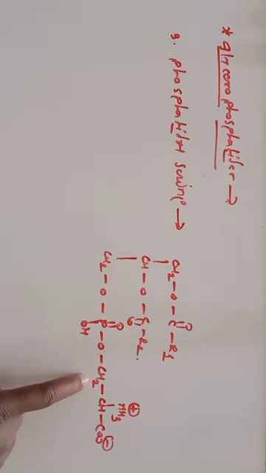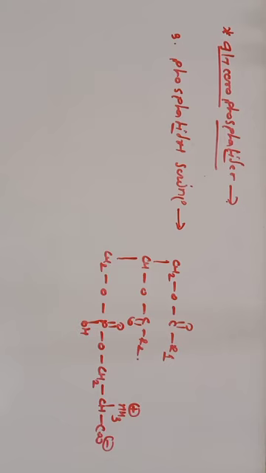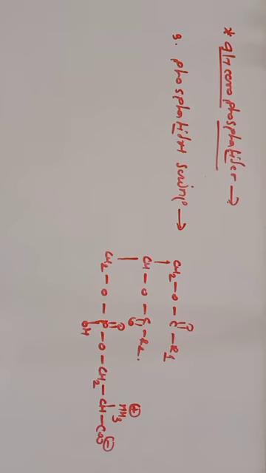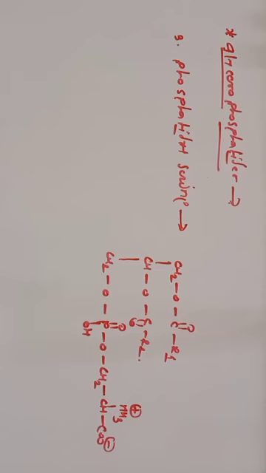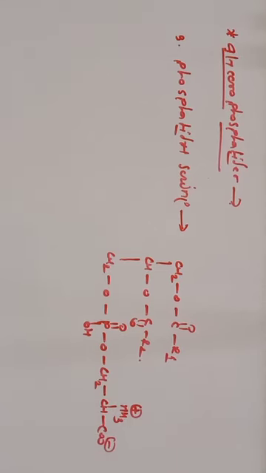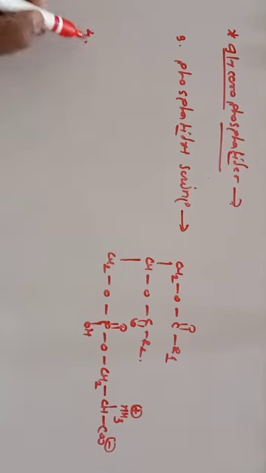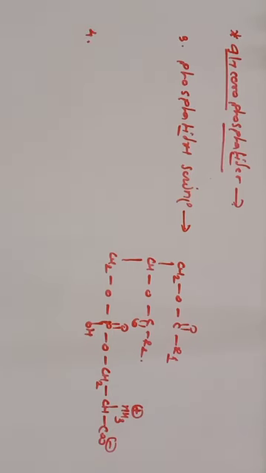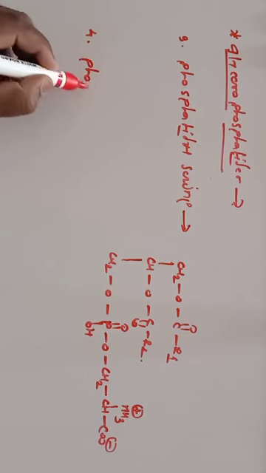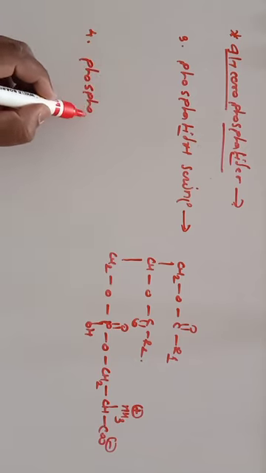So this is your CH2OH, the R group of this amino acid. So NH3 group is there, acidic group is there, one hydrogen is there, and one CH2OH. So this is your serine residue, and therefore it is considered as a phosphatidyl serine. Again the alcohol group is glycerol, so you should remember the examples of glycerophosphatide are cephalin, lecithin, and then phosphatidyl serine. One more example of glycerophosphatide is the phosphatidic acid.